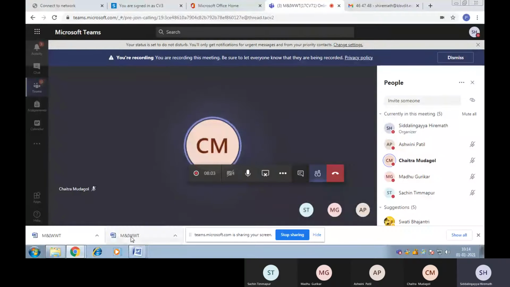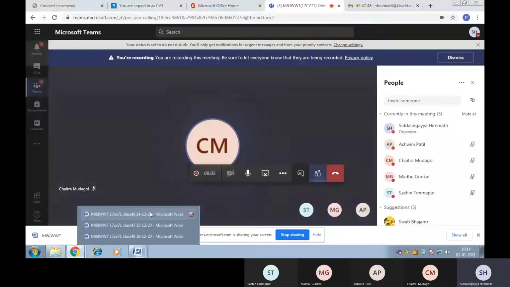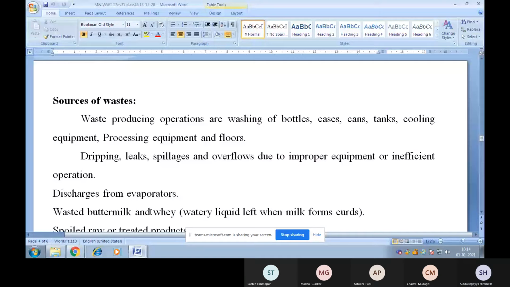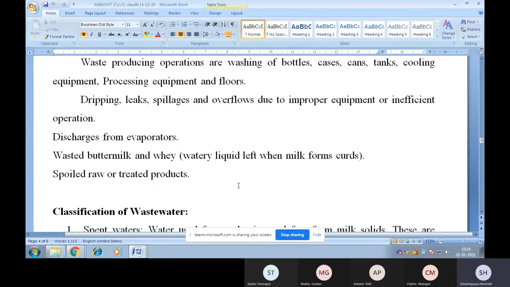Let me continue. So now let us discuss the sources of wastewater. Waste producing operations are washing of bottles, cases, cans, tanks, cooling equipment, processing equipment, and cleaning the floors. Dripping, leaks, spillages, and overflows due to improper equipment or inefficient operation. Third one is discharge from evaporators.